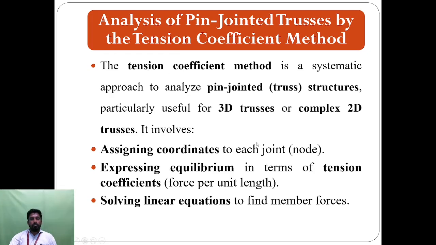The tension coefficient method is a systematic approach to analyze pin jointed truss structures. It is used for 3D structures or 2D structures. It involves the following 3 steps: first, assigning the coordinates; second, expressing the equilibrium in terms of tension coefficient, force divided by length; and third, solving the linear equations. Here the linear equations are the equations of equilibrium.